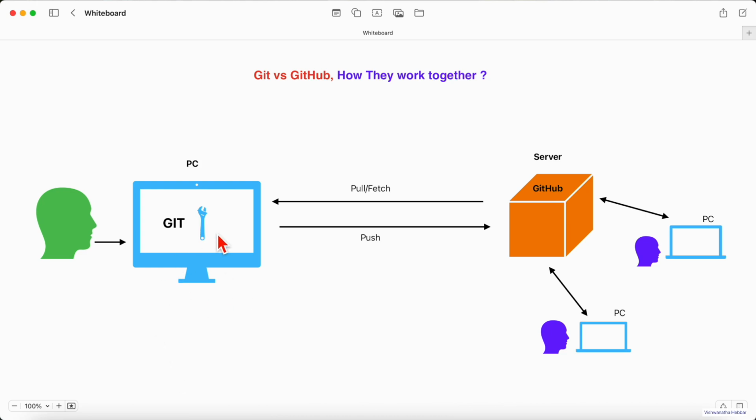Now how they work together is, you work on a certain project, right? You make certain changes. That is, you start coding on your project and all the versions will be tracked here, whatever changes you make. And once you make the changes locally, you will push the code. Later we will understand in detail practically what the push operation is. But pushing is, you are moving your code, whatever you have written here, to GitHub. Similarly, other developers will also be pushing code to GitHub, right? So you can pull that code or fetch it, so that you can have a look at the changes made by other developers.